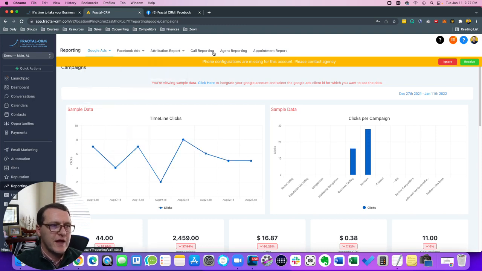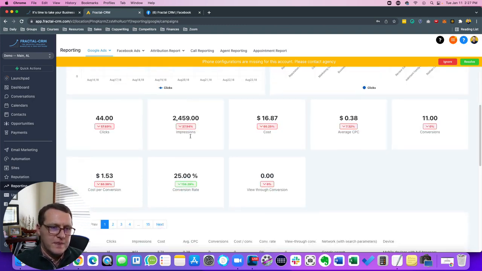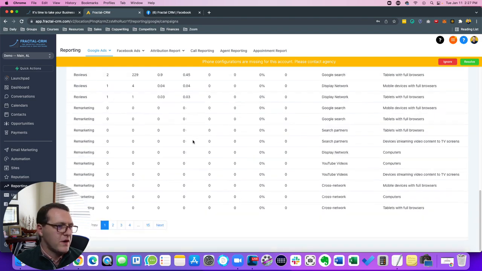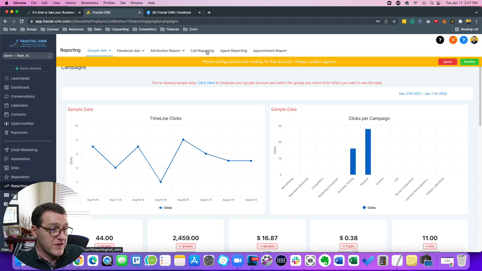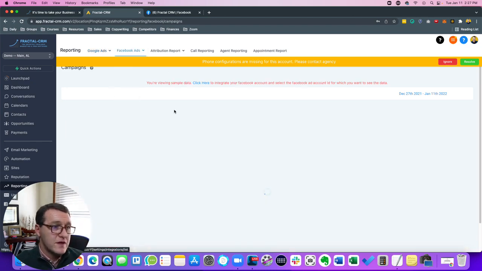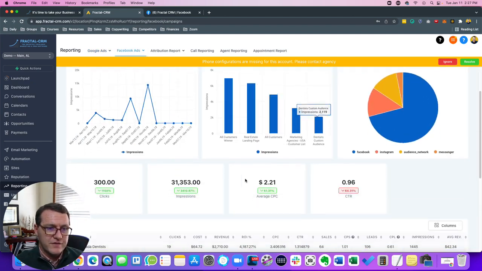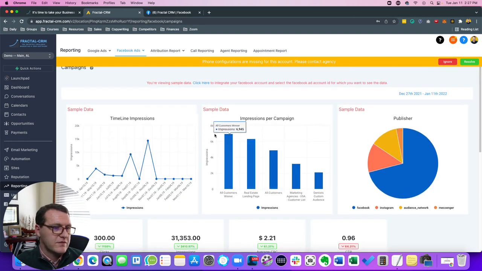Reporting. Google Ads, Facebook Ads, call reporting, there's so much reporting. It's awesome. So as you're running ads, as you're having a sales team making calls and everything, you can see all of the information right here: cost per clicks, conversions, etc.